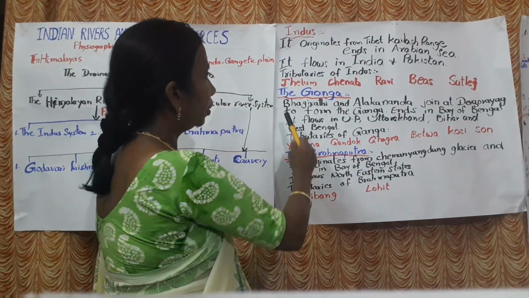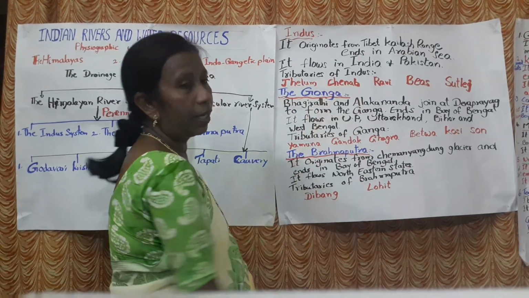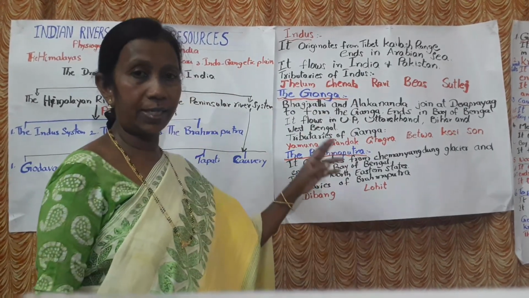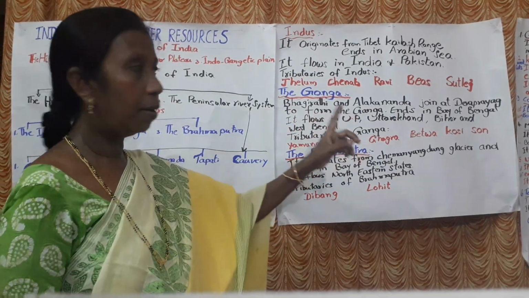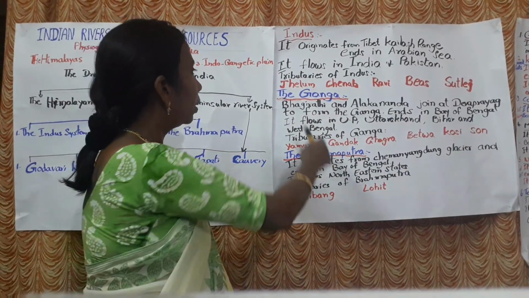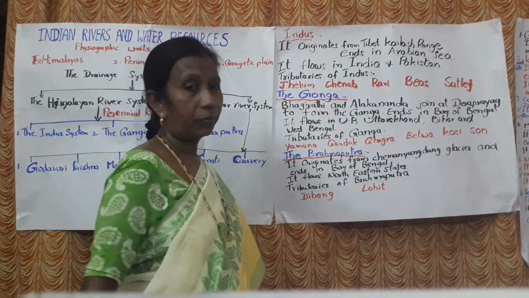This Indus flows in two countries, India and Pakistan. And the Indus river has tributaries. How many?